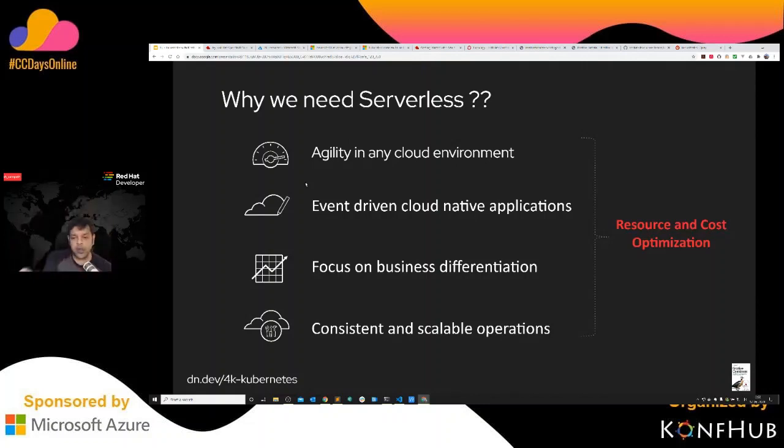If you put all these points together, when you say agility, event driven, focus on business differentiation, and consistent and scalable operations, that's what leads to your resource and cost optimization, which means that I'm going to use the cloud in an optimal way. If a resource is not used, I'll take the resource and give it to something else which needs it, or I simply don't use it, right? So at the end of the day, I save my operational costs.